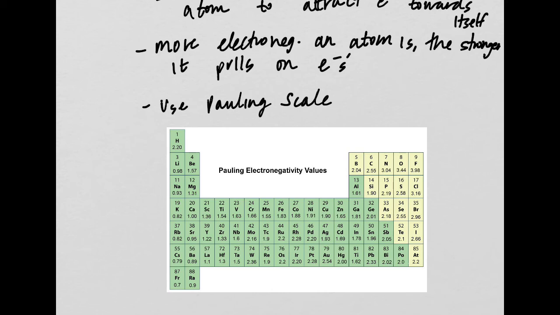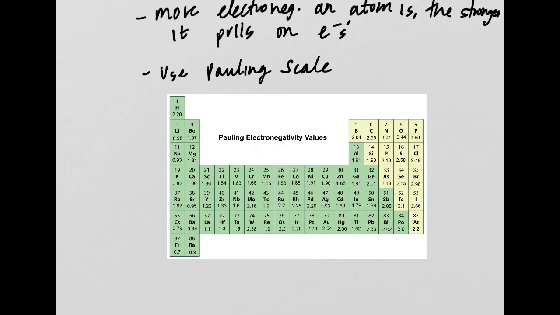If you look, we have all of these different values for each different element, and we exclude the halogens, remember, because halogens are perfectly content. They have an octet. They don't have electronegativity. They don't want to pull electrons toward them. So we don't have the halogens in this Pauling scale, or the Pauling table. Okay, I'm not sure if this is in your book or not, but I will give it to you on your homework and on the quiz.